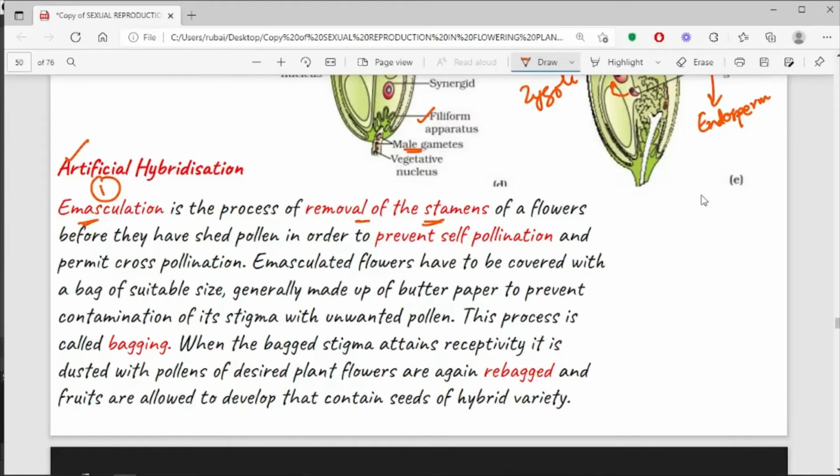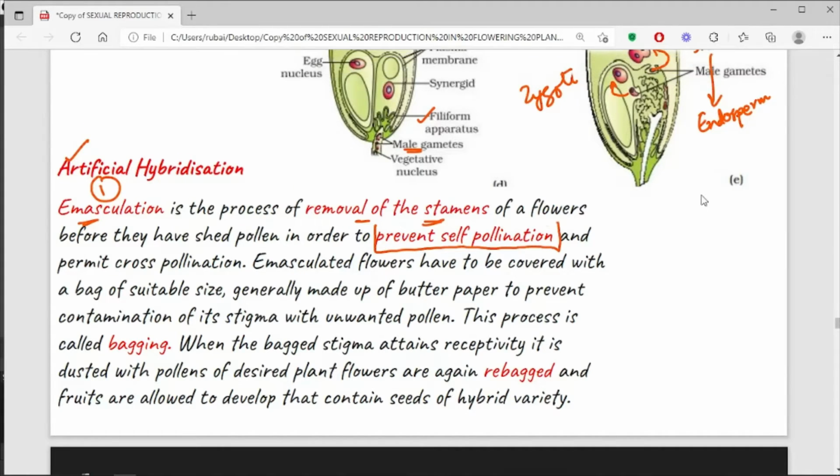Why are we doing this? Why are we removing the male part of the flower, the stamens, from a bisexual flower? We are removing the stamens because we don't want it to self-pollinate. We want to perform cross-pollination. We want to perform xenogamy. We don't want the flowers to perform self-pollination. So we remove the anthers, we remove the stamens before they reach maturity, by the process of emasculation.